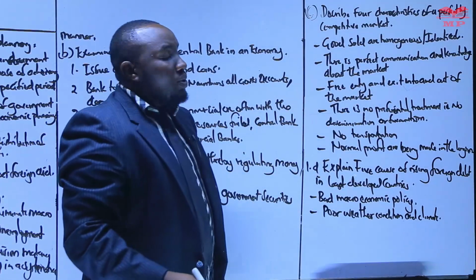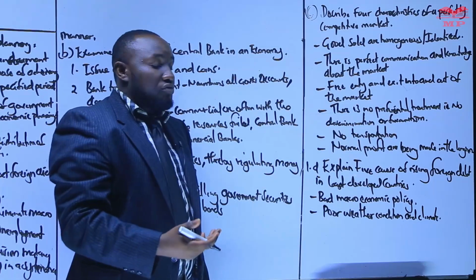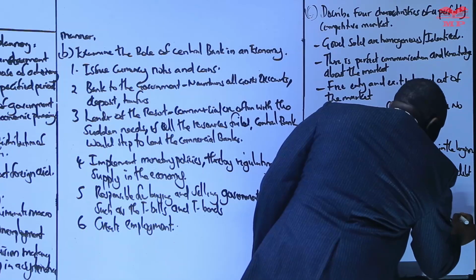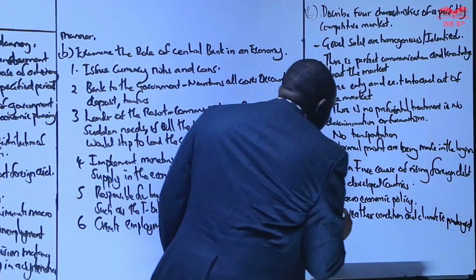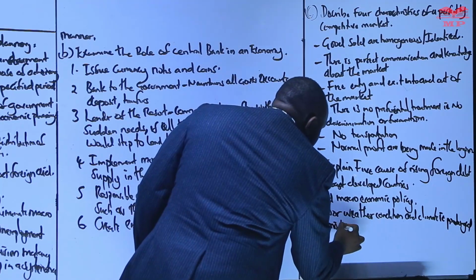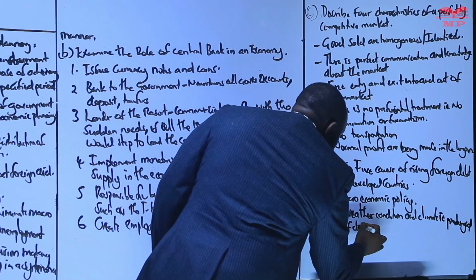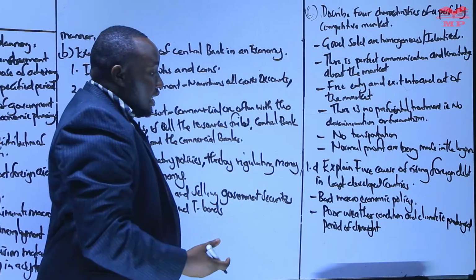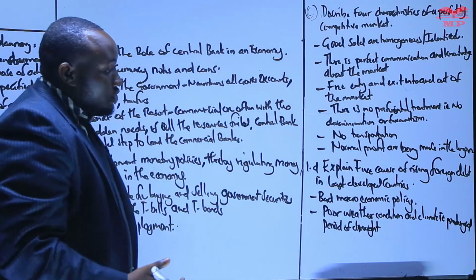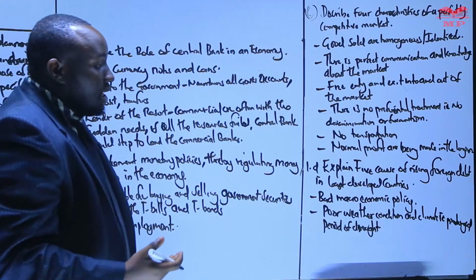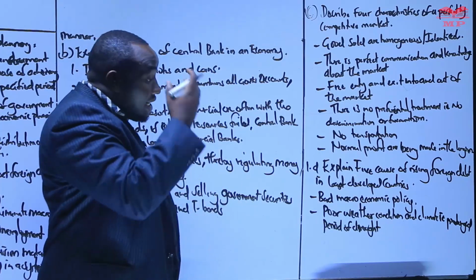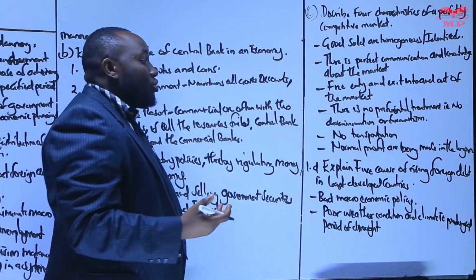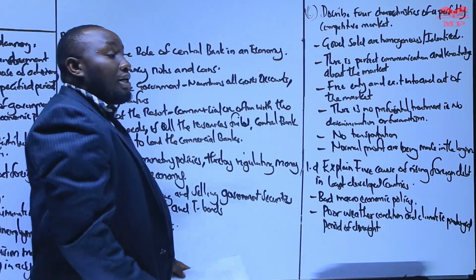So when you have issues to do with a prolonged period of drought, we can just give that example. We call it a prolonged period of drought. When you have a prolonged period of drought, it means that we cannot do farming. You know that these least developed countries are heavily dependent on agriculture. So if agriculture, which is a major economic activity, cannot be carried out, what happens is that they will be forced to borrow from foreign countries.